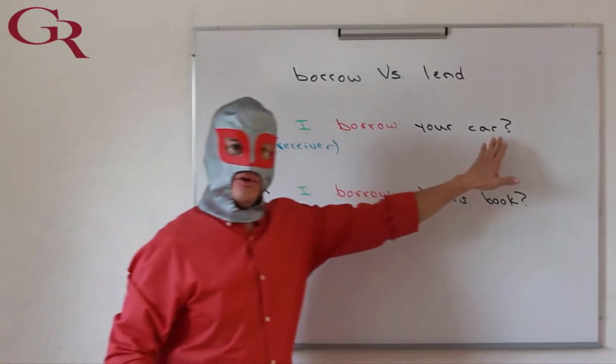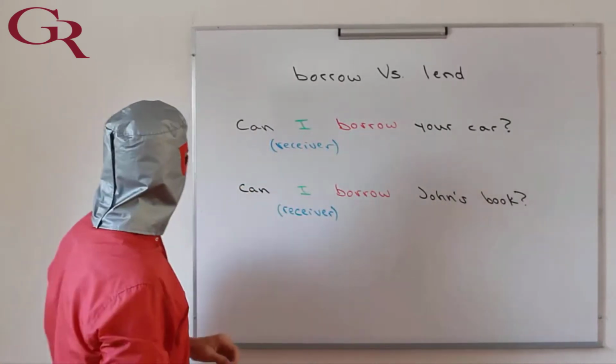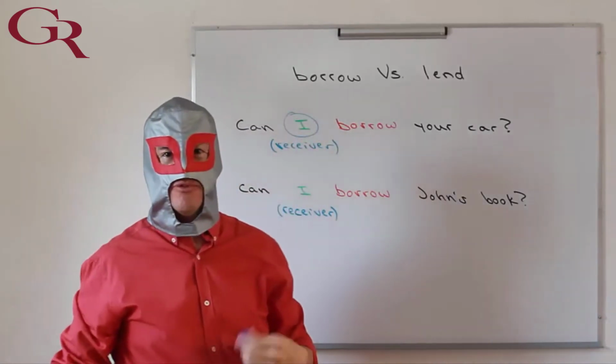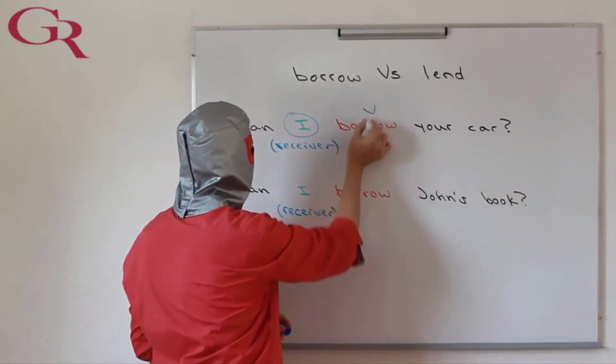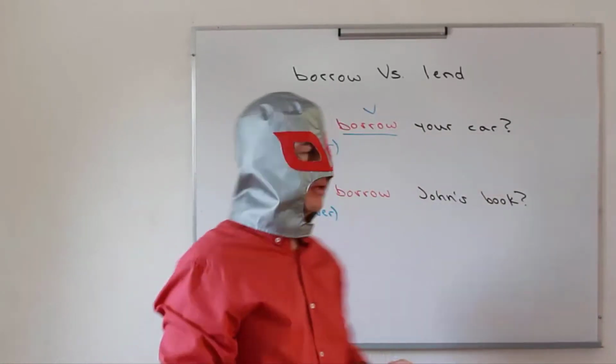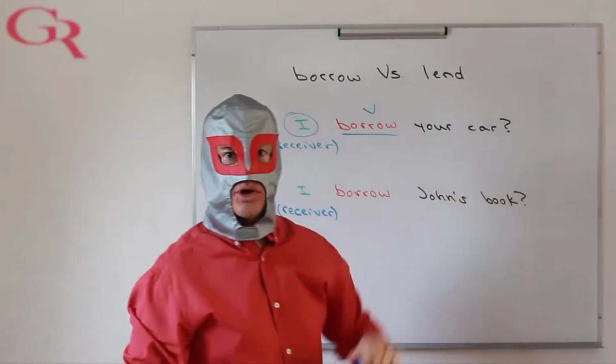First, here I have a question. Can I borrow your car? If you notice, the receiver here, which is I, is before the verb, which is borrow. So if I have the receiver before the verb, I'm going to use borrow. Can I borrow your car?